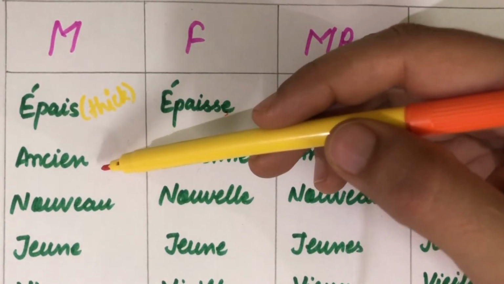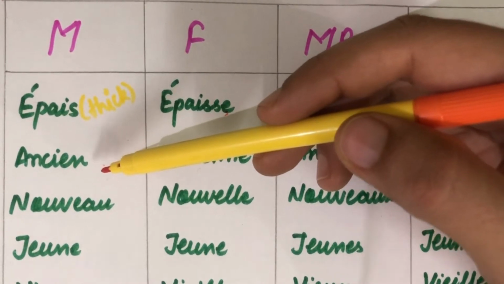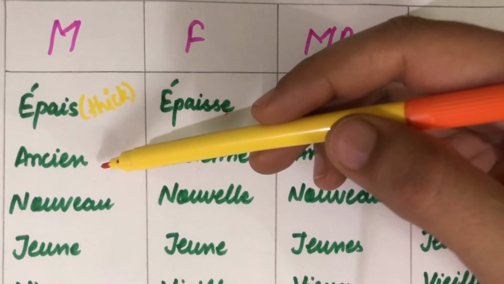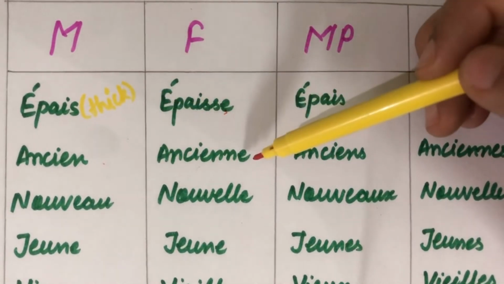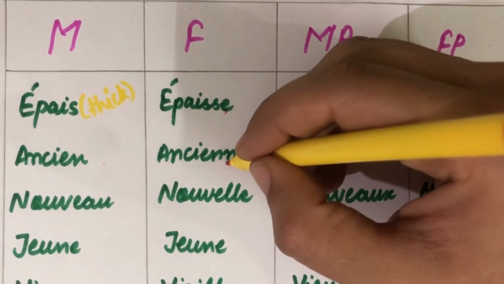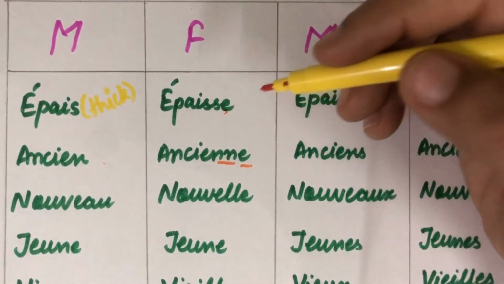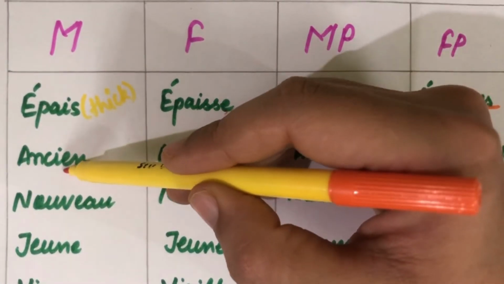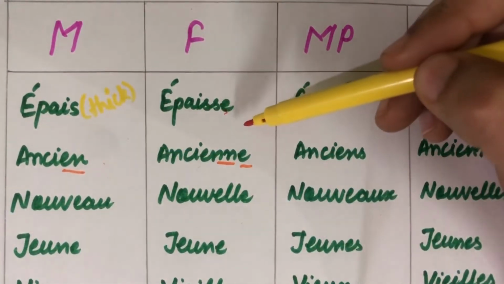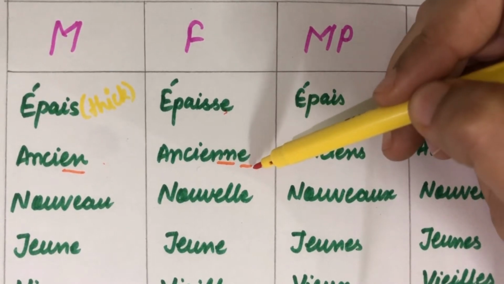Okay, number two is ancien. Ancien. So what is this ancien? This means ancient. Okay, ancient in English, something which is quite old, that is known as ancient. Okay, and what is for the feminine? This is double N and E over here. Okay, so one thing you can basically grasp over here is that whenever something ends with en and we want to convert it into feminine, an extra n and e is added over here.